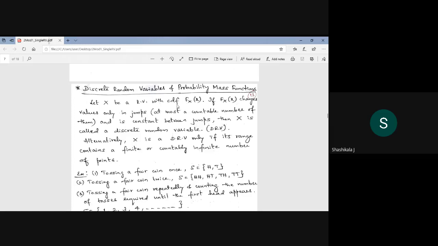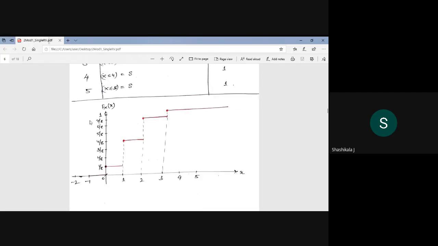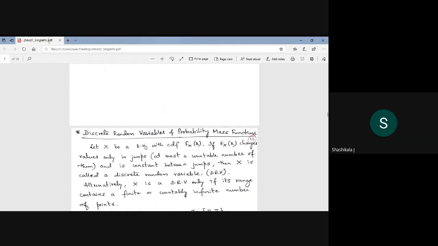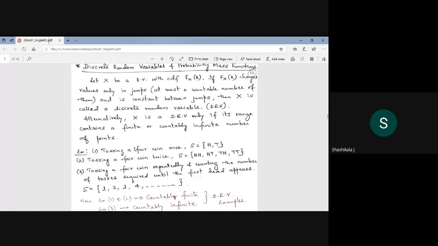CDF means how the random variable is distributed. If F of x changes values only in jumps and is constant between the jumps, then x is called a discrete random variable. You can see the jumps, and it is constant between the jumps.